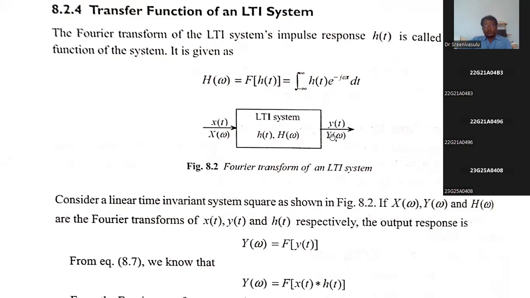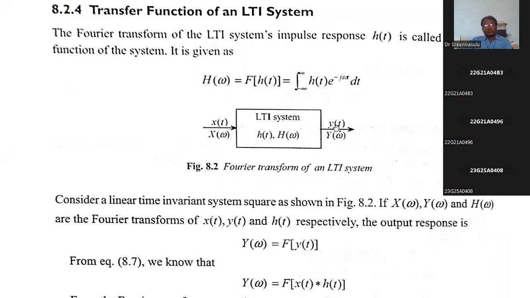For understanding purposes, he has given it very clearly in both the time domain and the frequency domain. What is the time domain? X of t is the input, and the characteristics of the system are given by h of t.